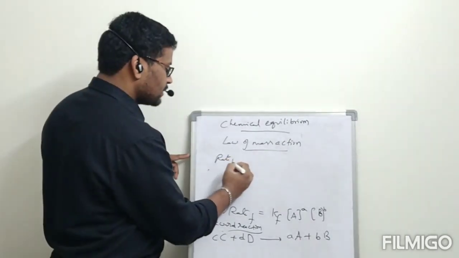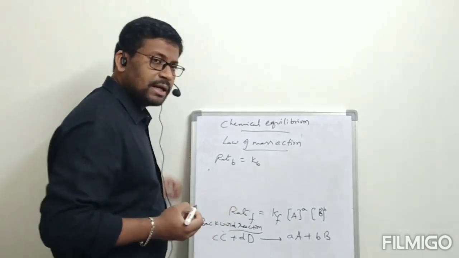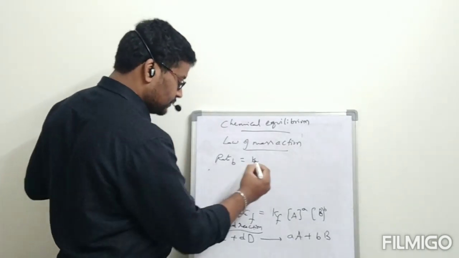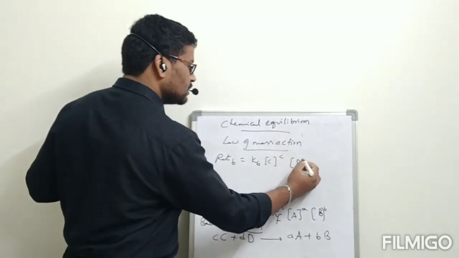Rate backward is equal to Kb, rate constant for backward reaction, into concentration of C power c into concentration of D power d.